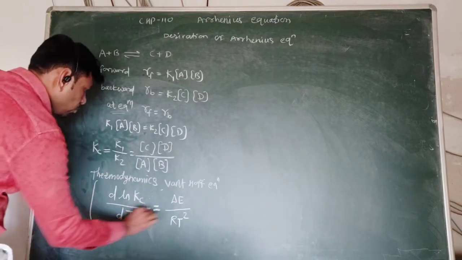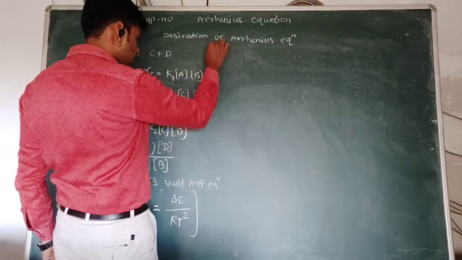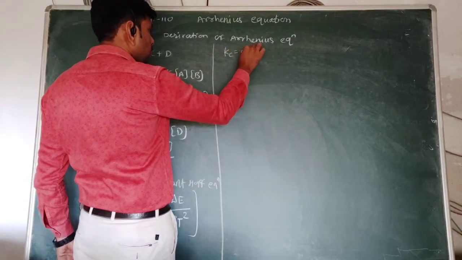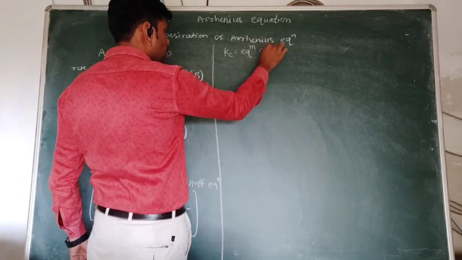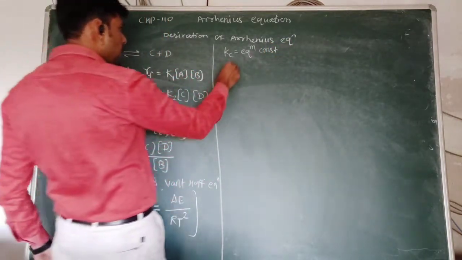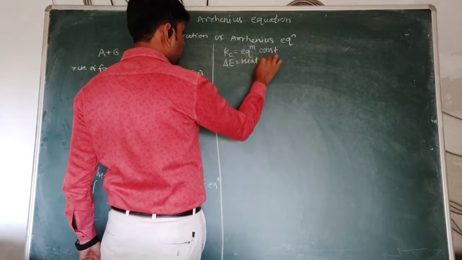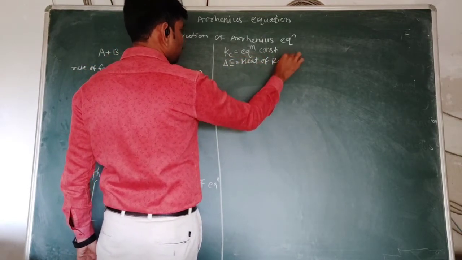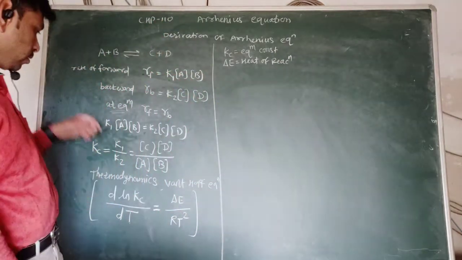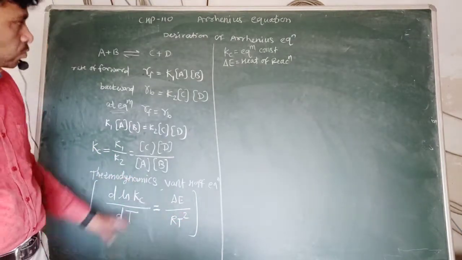This equation is known as the Van 't Hoff equation, where Kc is the equilibrium constant, delta E is the heat of reaction, R is the gas constant, and T is the absolute temperature. So these are the values.